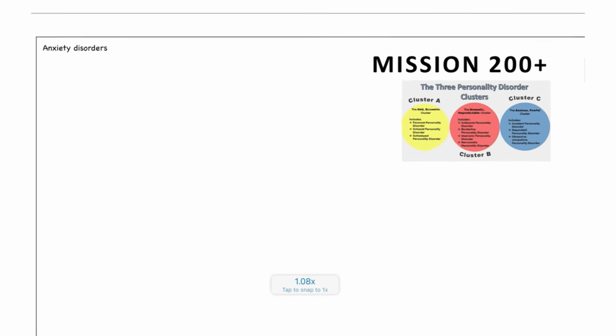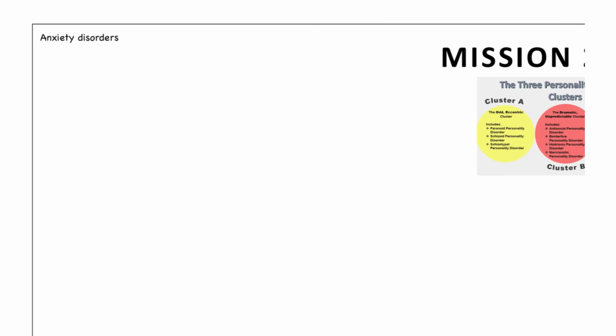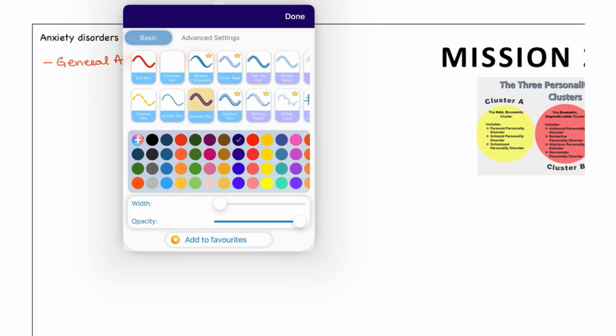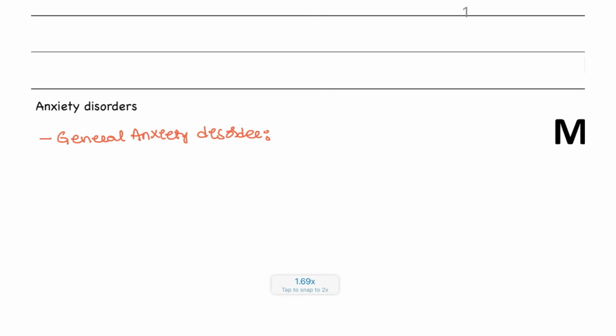Next, moving on to the anxiety disorders. What are the anxiety disorders that you have to remember? First and foremost, the most common anxiety disorder is generalized anxiety disorder. So what are the features in a patient suffering from generalized anxiety disorder? They are usually associated with irritability, frequently in social situations.